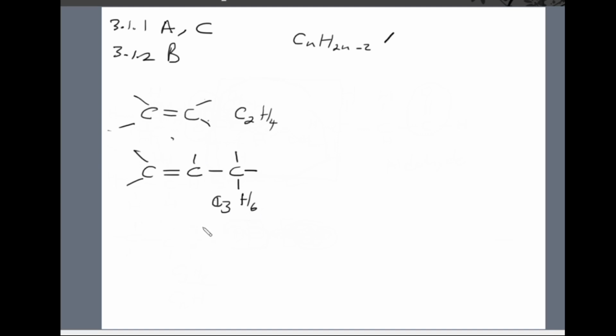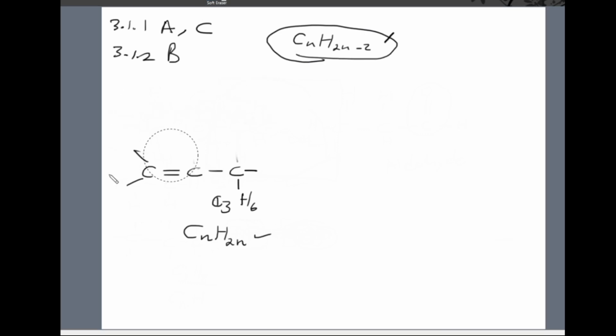So if I have n, it seems like there's a pattern. In this case, the number of hydrogen atoms is twice the number of carbon atoms. So I'll have CnH2n, right? So this is the general formula for alkenes. Therefore, by a process of elimination, I know what is an alkyne, right?